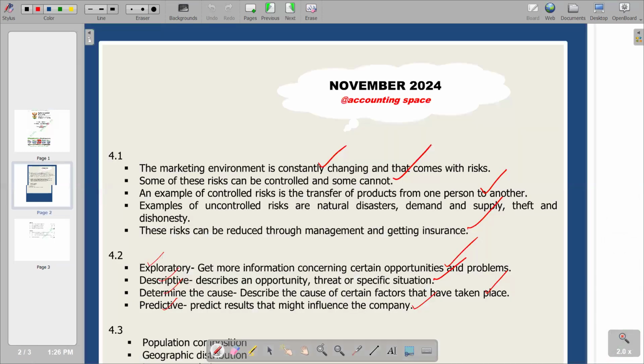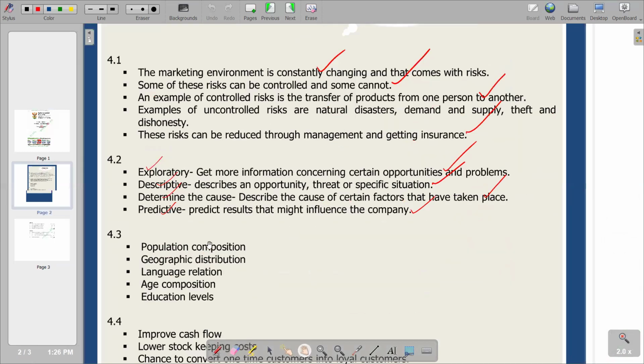So we can go there and see the list that we have, whereby we have population composition, geographical distribution, language and relation, age composition, and education levels. Basically, population composition is the description of a population according to characteristics such as age and sex. And then we look at the geographical distribution, an arrangement of people in different regions or locations, in terms of the places that the people are living.